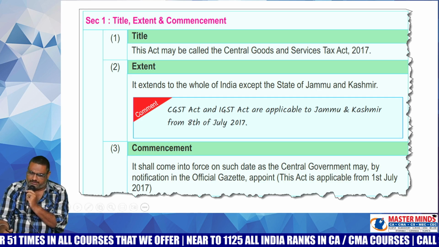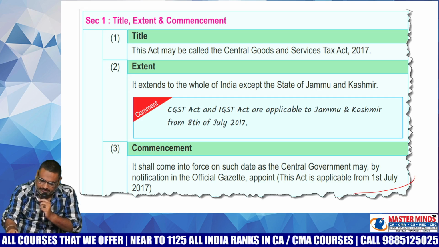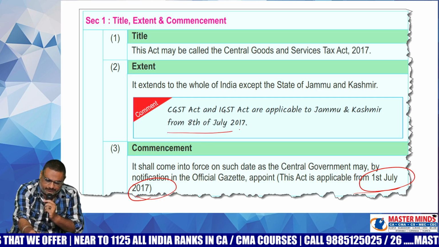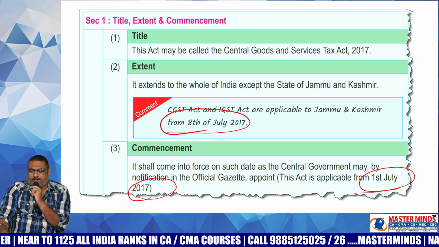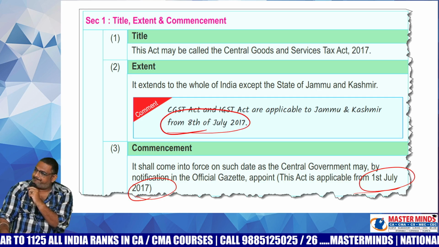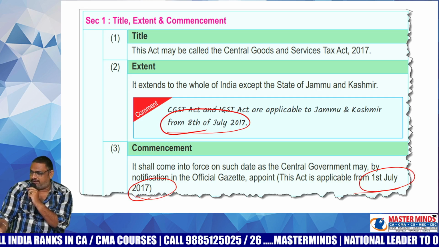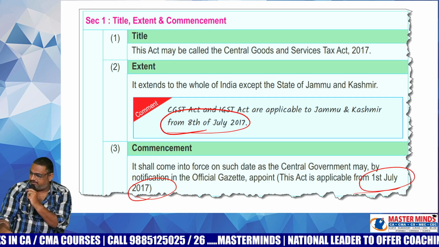What is meant by the word commencement? From which date this particular act came into enforcement? 1st July 2017. But whereas with respect to Jammu and Kashmir, it came into existence from 8th July 2017. Why with respect to Jammu and Kashmir, instead of July 1st, did it come into enforcement on July 8th? What can be the reason?